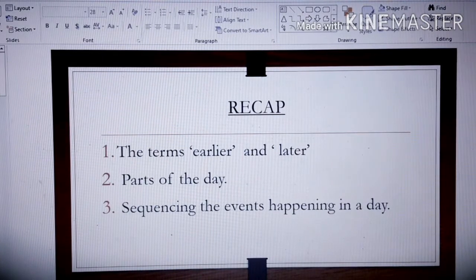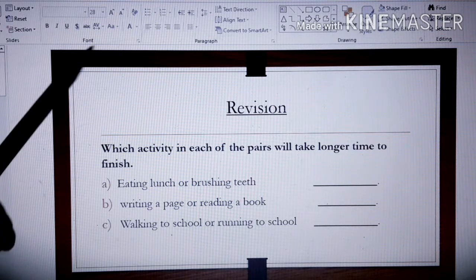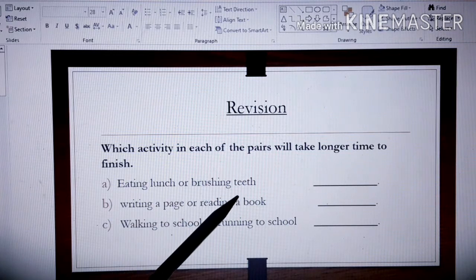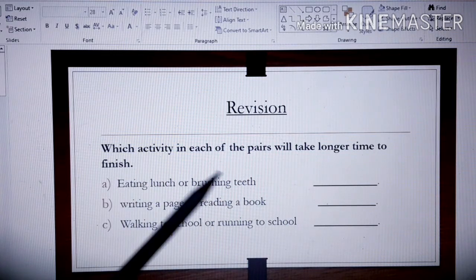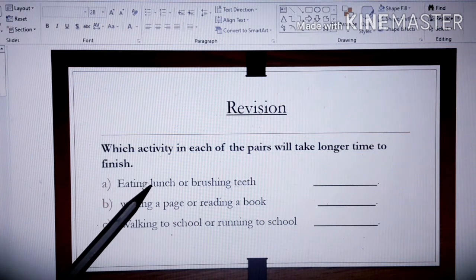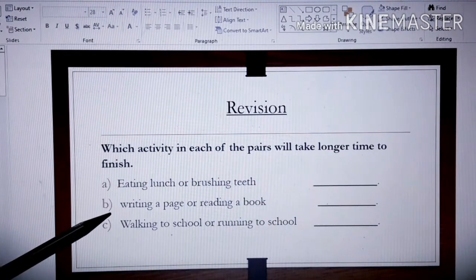Next, let's do some of the questions. Which activity in each of the pairs will take longer time to finish? You can see in A there are two activities, eating lunch or brushing teeth. In which activity will you take a long time to finish? Eating lunch, right? So you can write the answer, eating lunch.